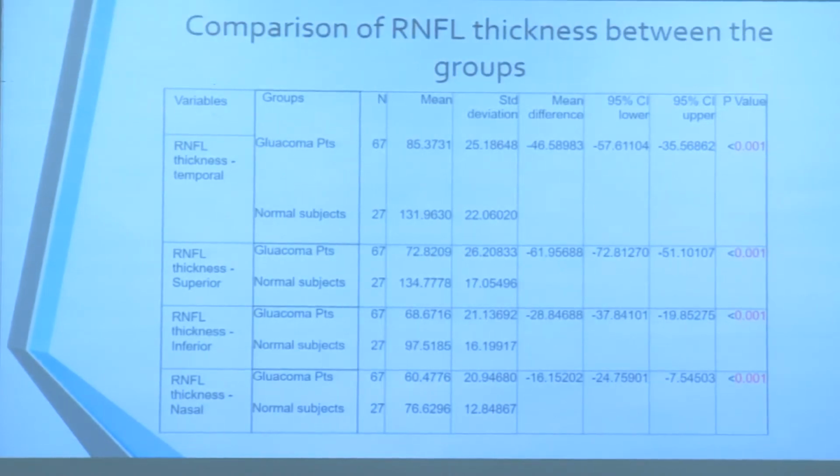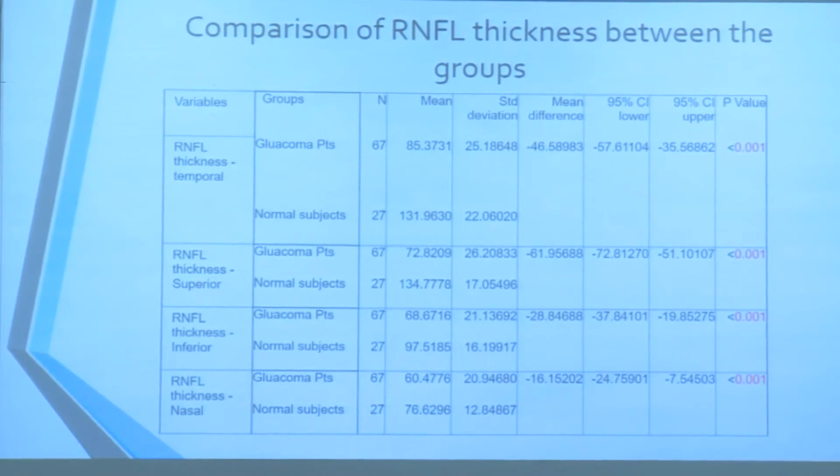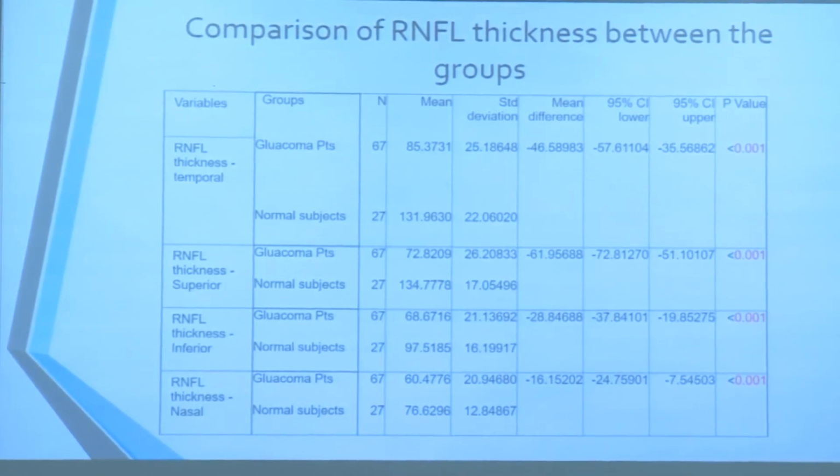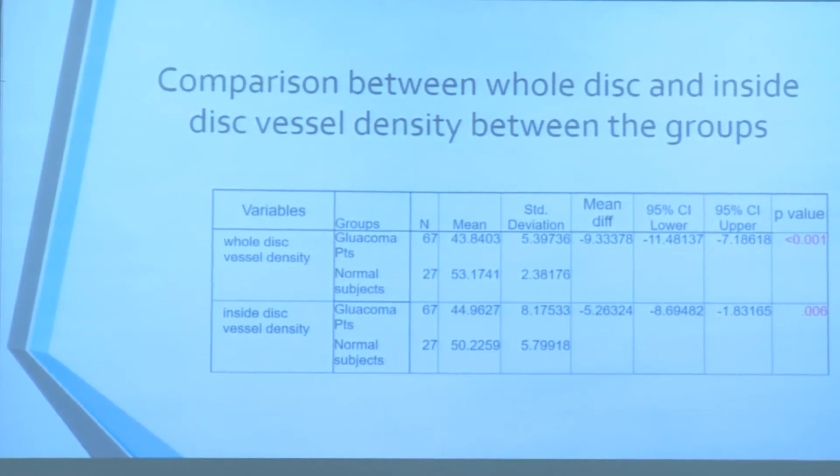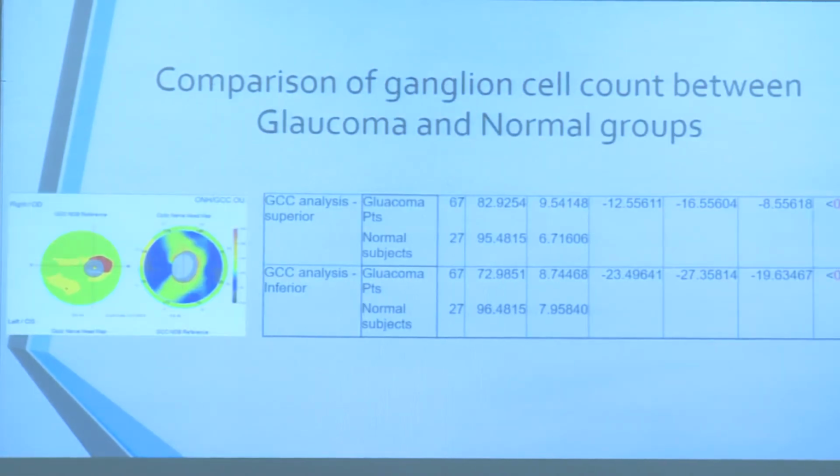When you compare RNFL with the glaucoma and the normal, naturally we expect that the RNFL definitely showed statistically significant loss or lower counts in the glaucoma group versus the normal group. When you looked at the density between the peripapillary, the whole disc, as well as the inside of the disc alone, the peripapillary of the whole disc showed more correlation than the inside the disc values, but that also was significant. When you compare the ganglion cell count between the normal and glaucoma groups, as expected, the glaucoma groups definitely had lower GC cell counts.